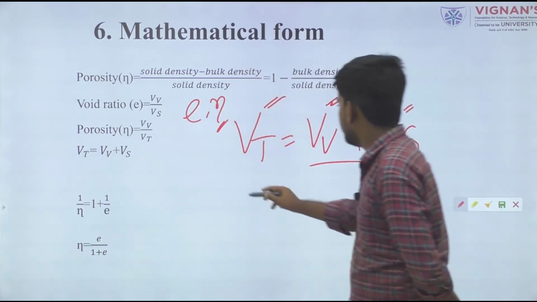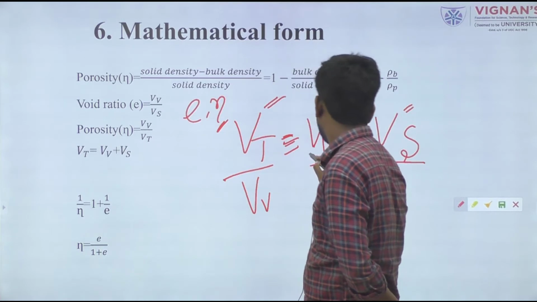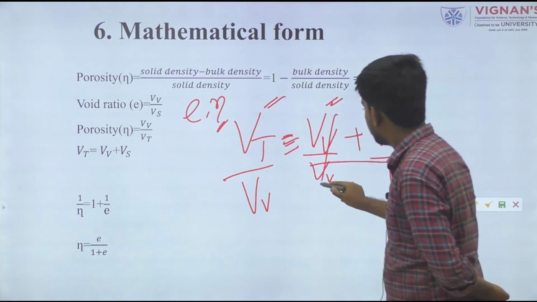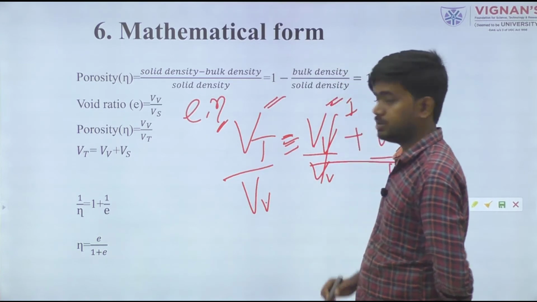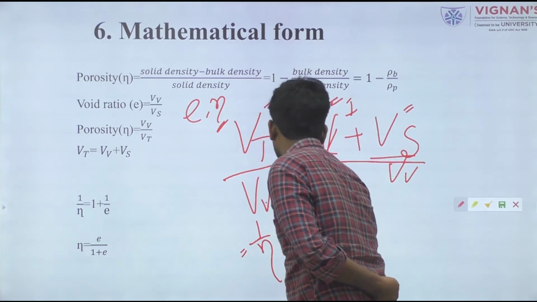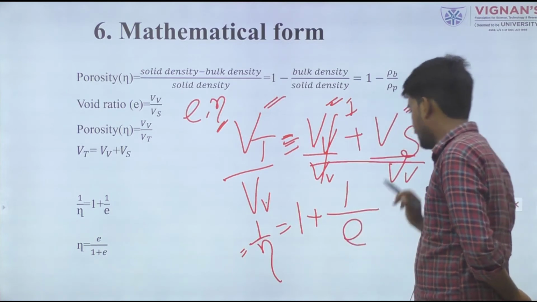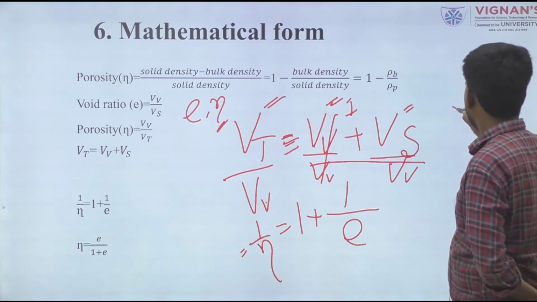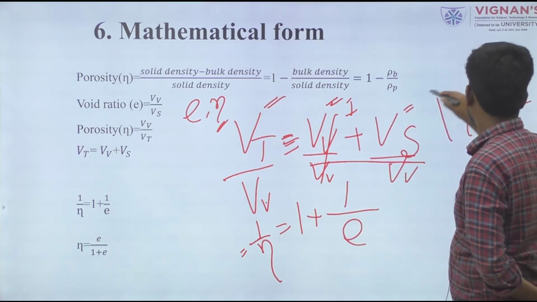How do we get it? We can do it simply by dividing by the volume of void throughout this expression. It cancels and gives us one. So volume of void by total volume is equal to porosity. We can write it like this: 1 by porosity is equal to 1 plus volume of void by volume of solid, which is the void ratio value. If we further modify it, that gives us